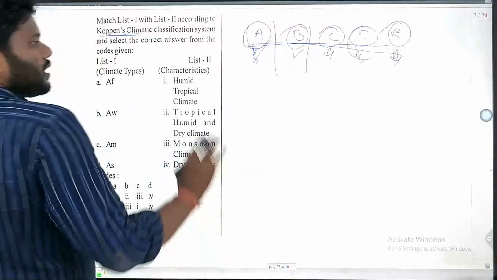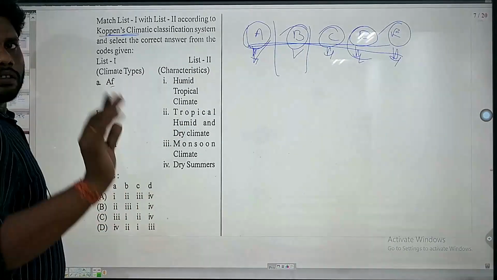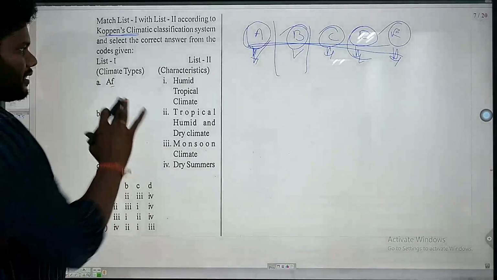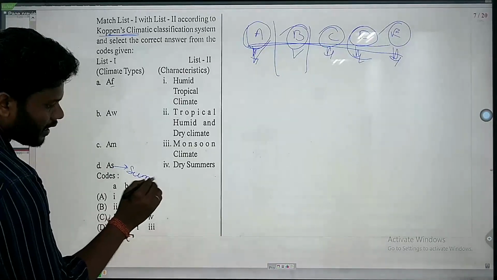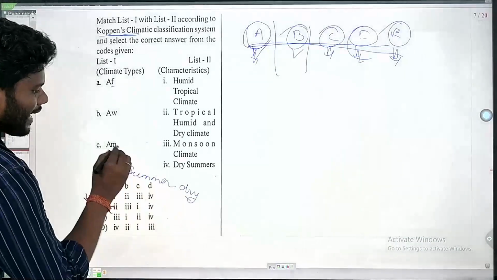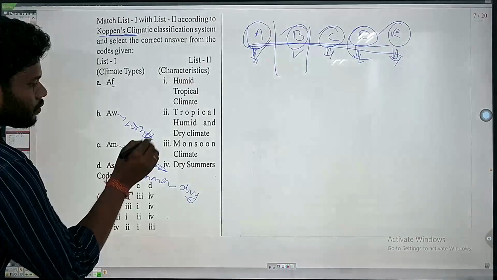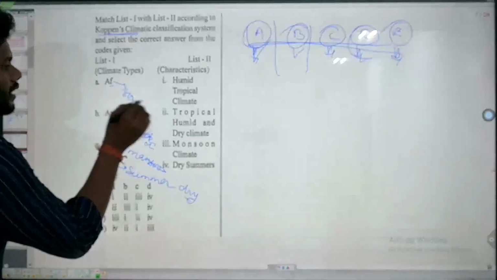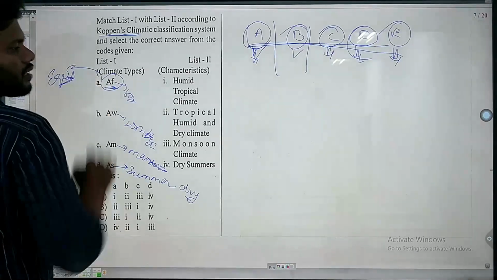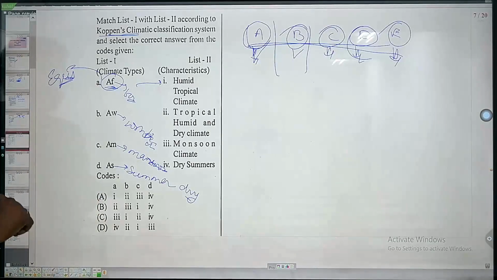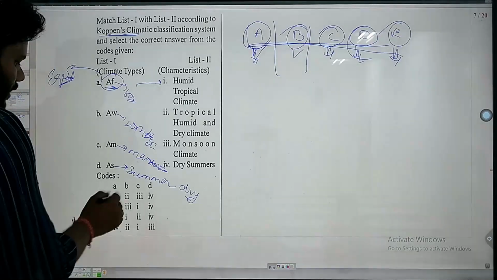Now A, with respect to some sub classification, we are considering F as forever it is raining. So this is with respect to precipitation, this is sub classification. S means summer dry. Wherever you are getting S, it means summer dry. M means monsoon. W means winter dry. F means forever it is basically raining. So AF is associated with equatorial type of climate, or it is considered as humid tropical type of climate. AF. So A will be 1.